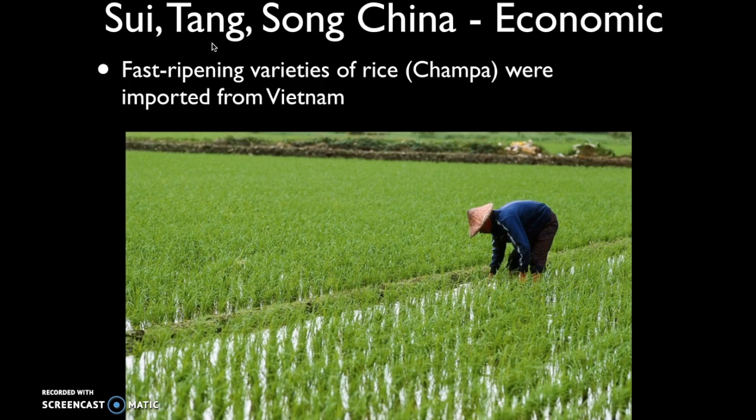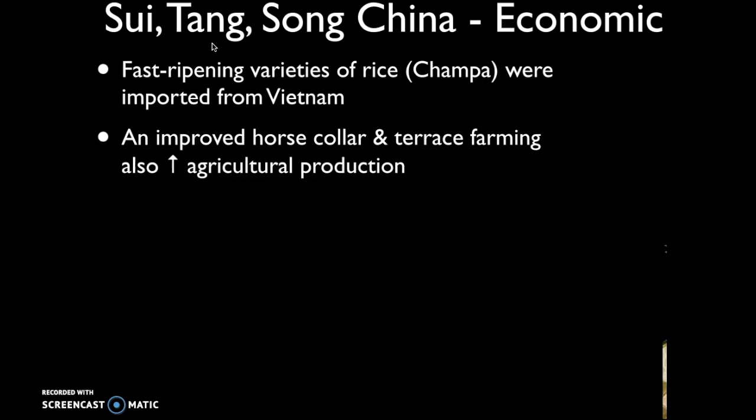Fast ripening varieties of rice known as champa rice were imported from Vietnam. And so this allowed the Chinese, instead of growing rice and harvesting rice one crop per season, they were able to get 2 crops in. So they were able to plant the rice and then harvest, and then plant again and harvest in one season. So that essentially doubled their agricultural output.